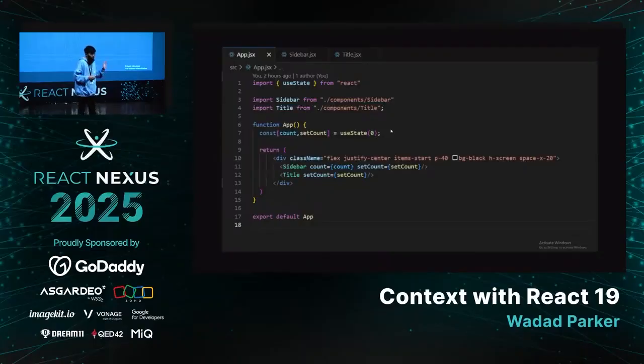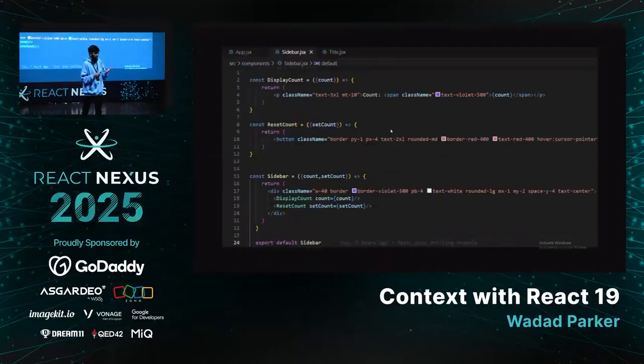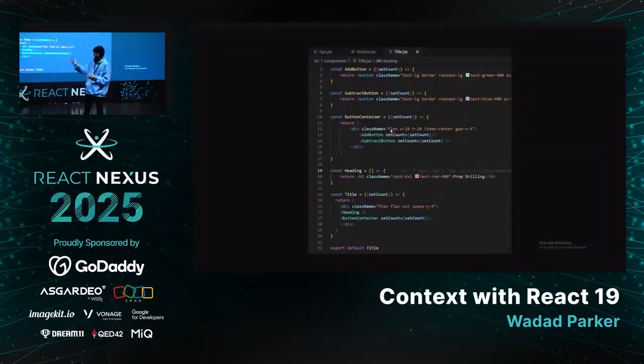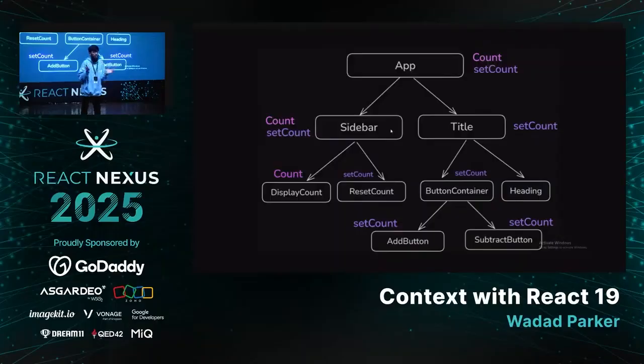We have an app component. Inside the app component, we have the sidebar and the title, each sharing the count state. Inside the sidebar, we have display count and reset count, and you can see that count and set count are getting shared. Then we have the title component, which has the heading and the button container. In the button container, in turn, we have the add button and subtract button. So this is the entire component hierarchy that we have.